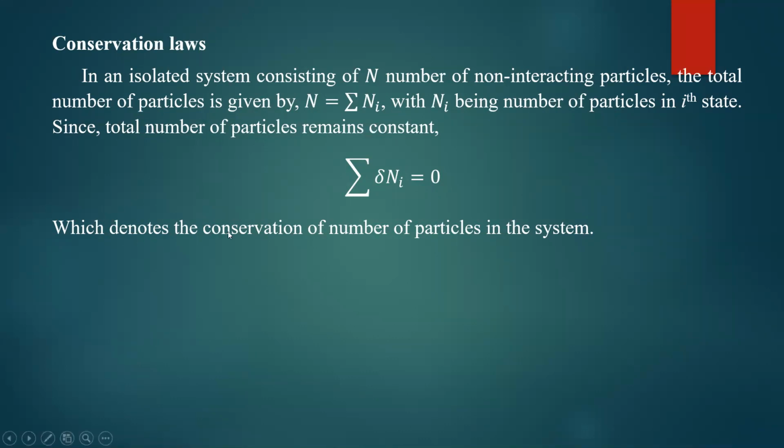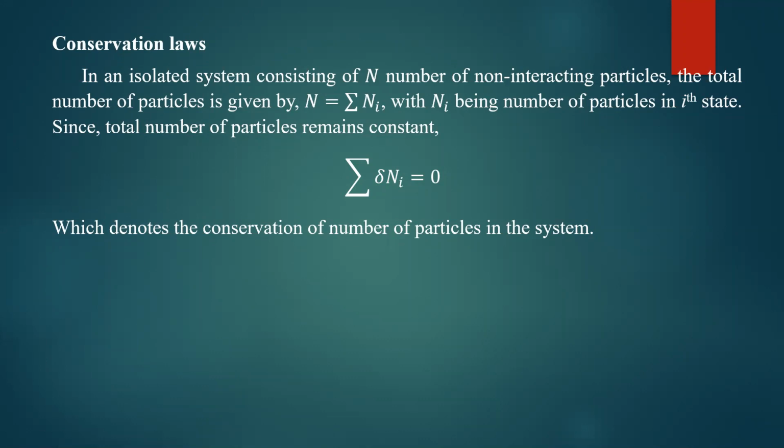So which denotes the conservation of number of particles in the system. It is very, very simple. We should remember summation of delta ni equal to 0. Simple example I will give you. Only two states are there. Let us take two states are there in a system.